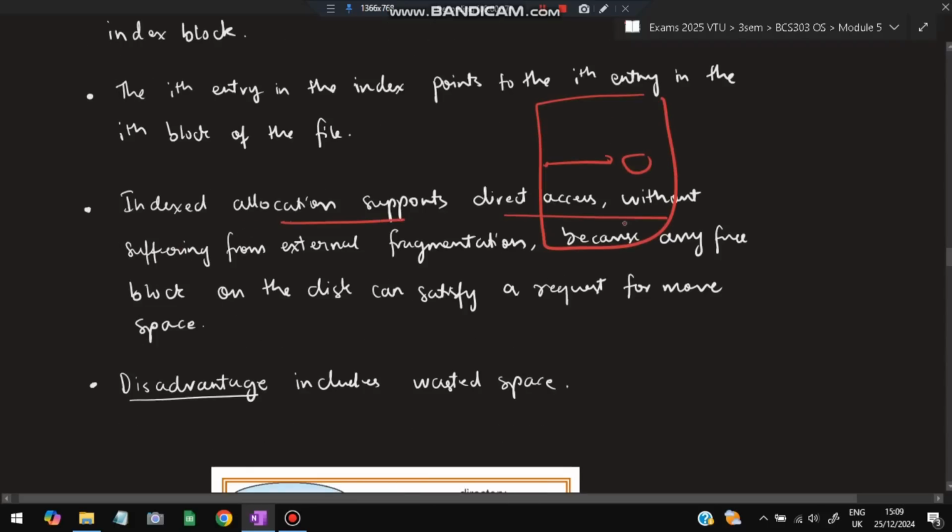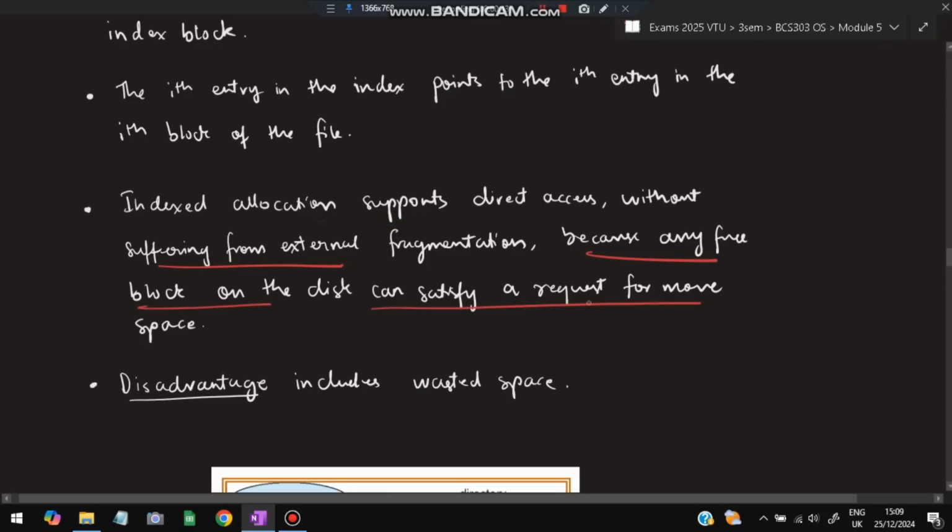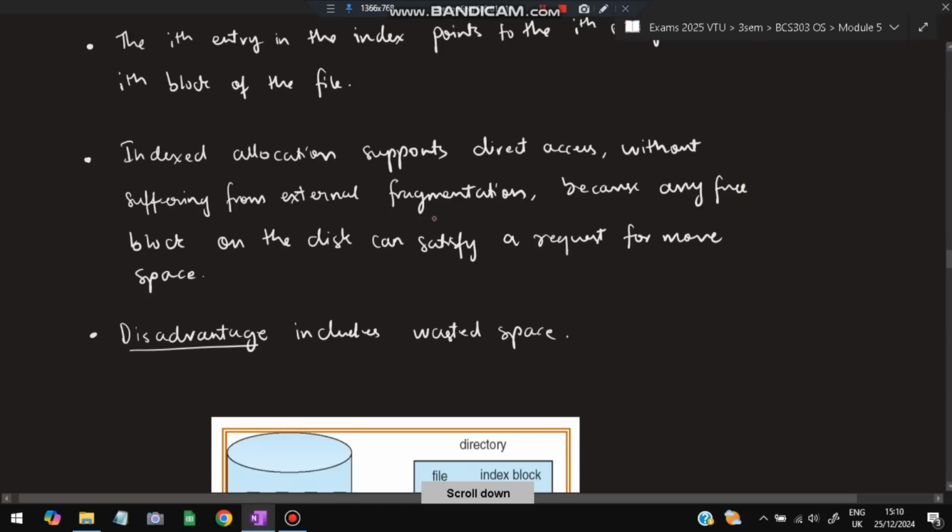It supports direct access without suffering from external fragmentation. One advantage is that any block on the disk can satisfy the request for more space. So we can have blocks in different locations, but all the pointers will be in one place. We'll have separate pointers for each of these blocks, and this block will be called the index block. In this case, we'll not have any problem of external fragmentation. All the blocks will be used, and we can take up any block and satisfy the request for more space.